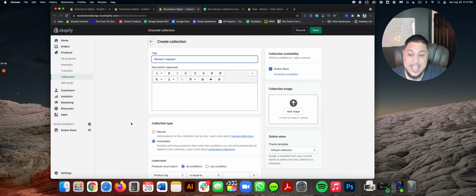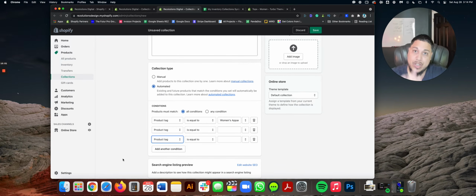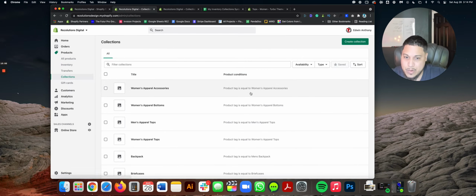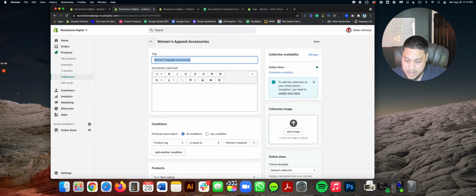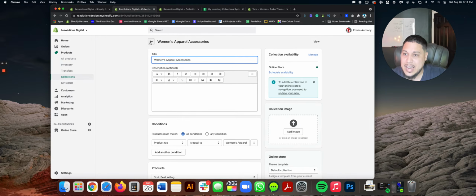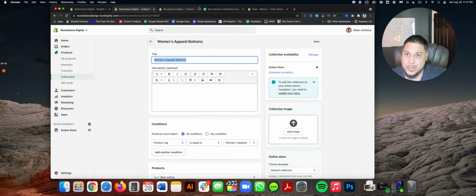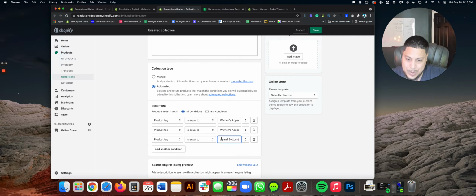So I'm just gonna leave that at that, but here on the conditions, I'm gonna type in that same pasted, which is apparel women's tops. But now I'm gonna add another one and another one, because there's gonna be 3 in total. And on the back end, let me go to the other one here real quick. So we have the accessories, copy, paste that here. Got one more to go, guys. Then I have the last one that I did, which is bottoms. Triple click on this, press copy, then come over here and press paste. Okay, save.